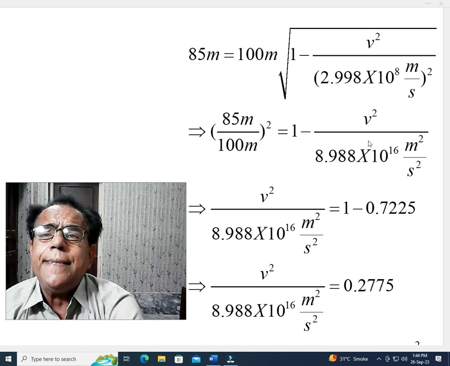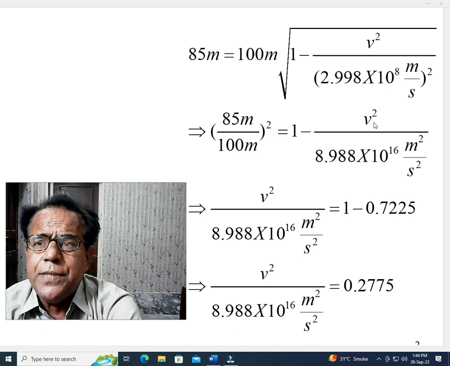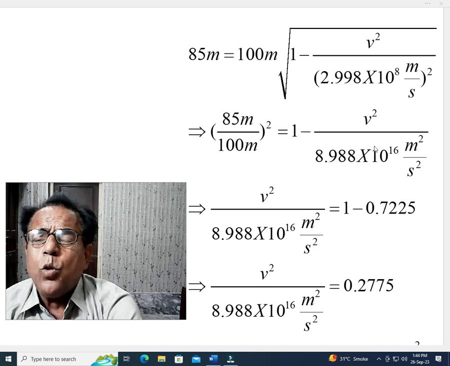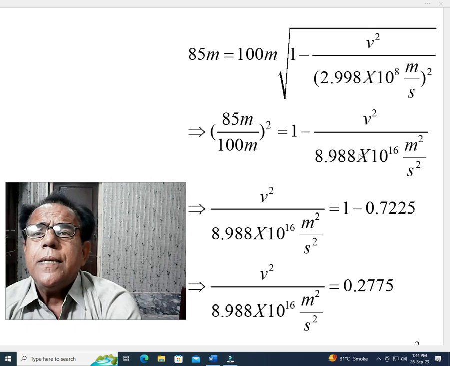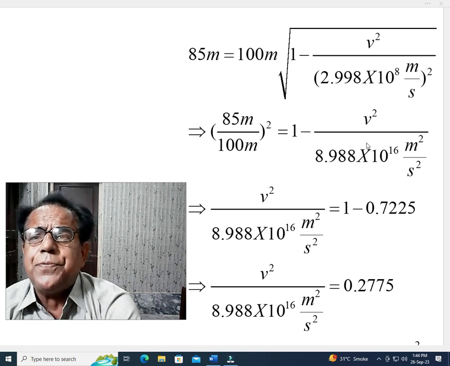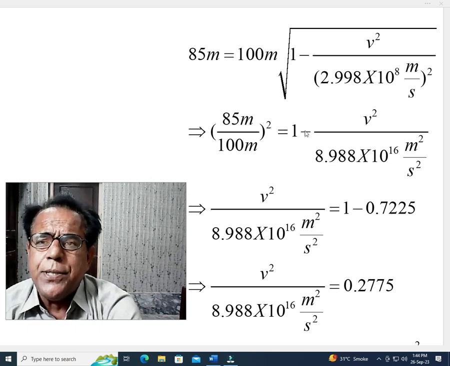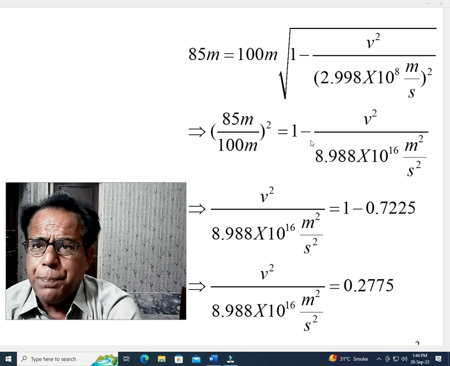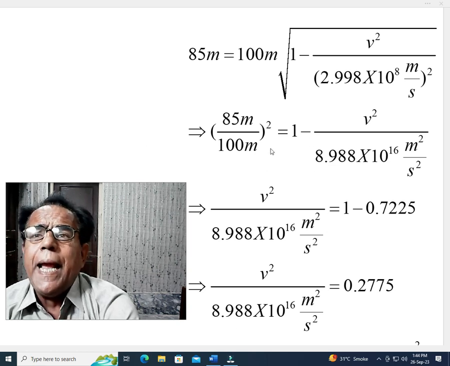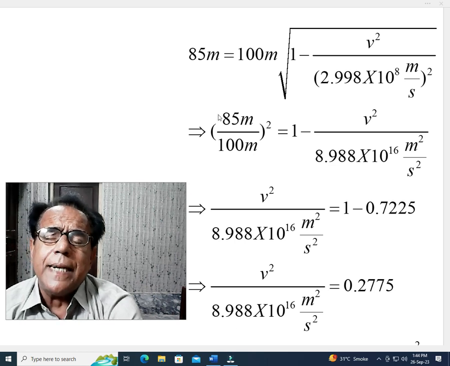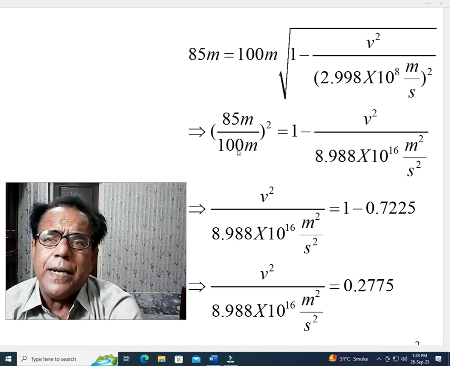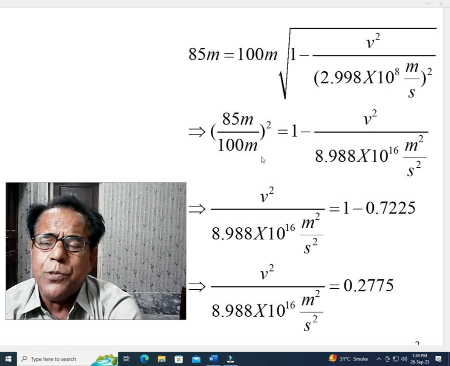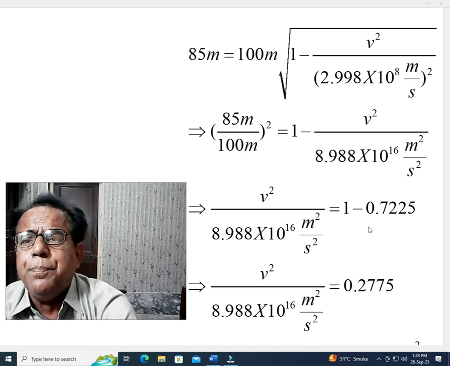Now in the next step, we have shifted v square over this. The factor after 1 is shifted to the other side of equality, so it becomes positive instead of negative, and this factor, that is 85 divided by 100 square, goes to the other side with a minus sign.